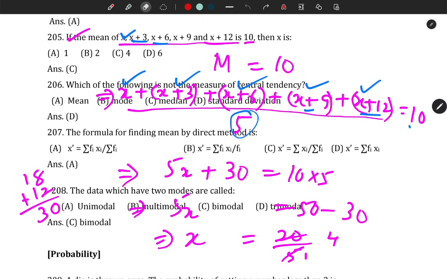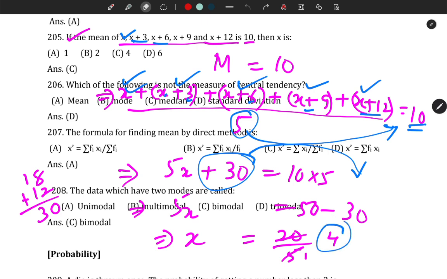That's why 5 equals 10. Now if we add, we have 5 times x, and adding all these numbers we get 30. This 5 will cross multiply with 10, and we get 50. Then you take this plus 30 to the other side, it becomes minus 30. So x will be 20 divided by 5, so the value of x will be 4. The correct option is 4.